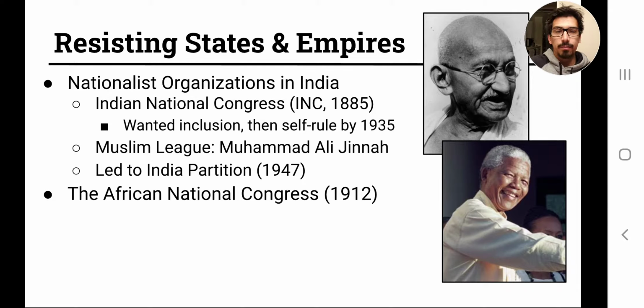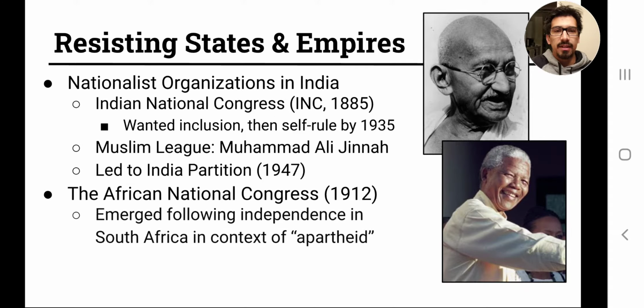And so there's a pretty significant minority of Muslims that also were looking for independence, but they also wanted a separate Muslim state. And so the British solution to that was known as the India Partition, which was accomplished in 1947. And I'll show you a picture of that on the screen in just a minute.